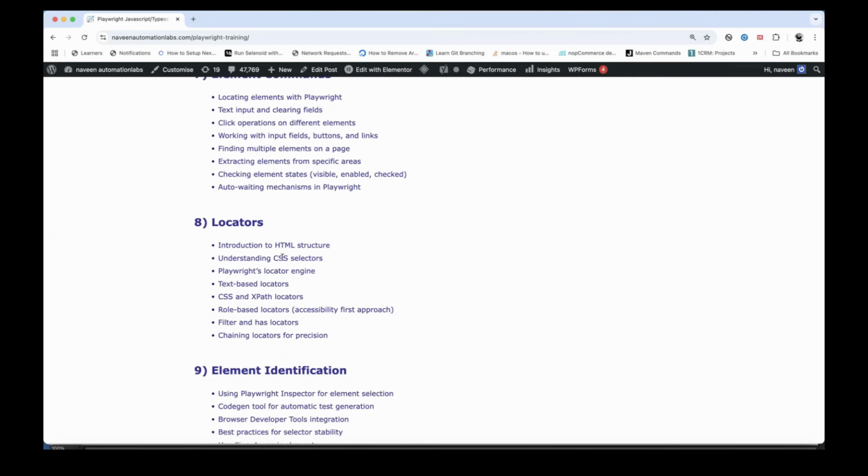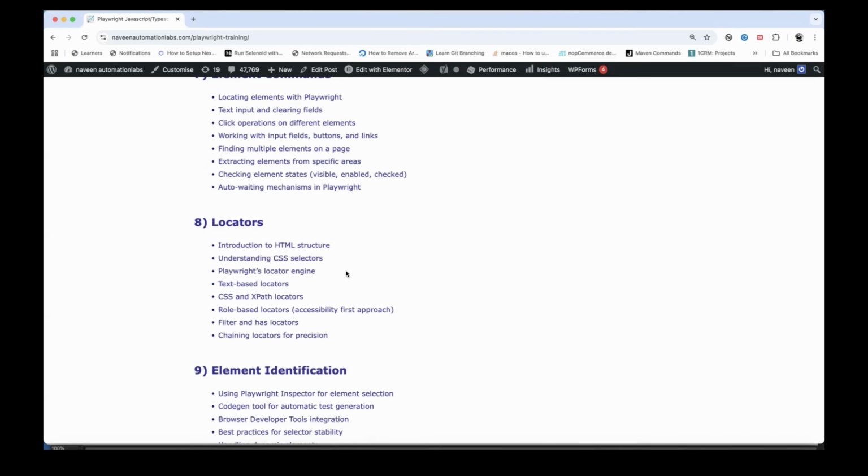And I was talking about the locators, right? How exactly we can use XPath and CSS and other accessibility-based locators which are available, like getByRole and all those things. And then how exactly locators are slightly different from Selenium. So if you're coming from a Selenium background, if you're already good in XPath and CSS, that will help you a lot in Playwright also, because the same XPath and CSS concepts you can use over here as well.